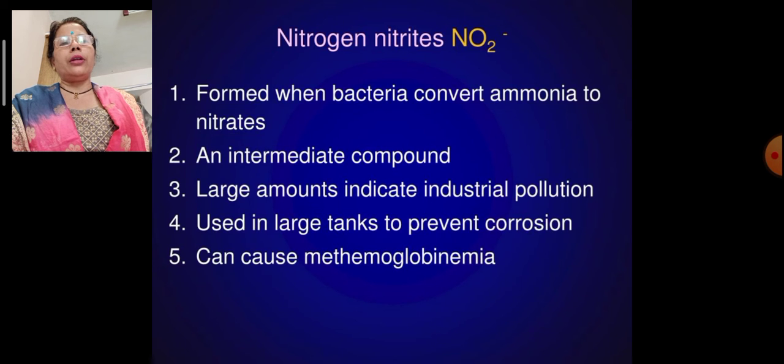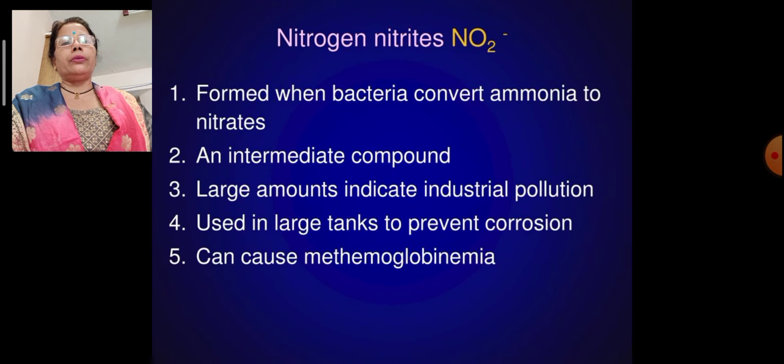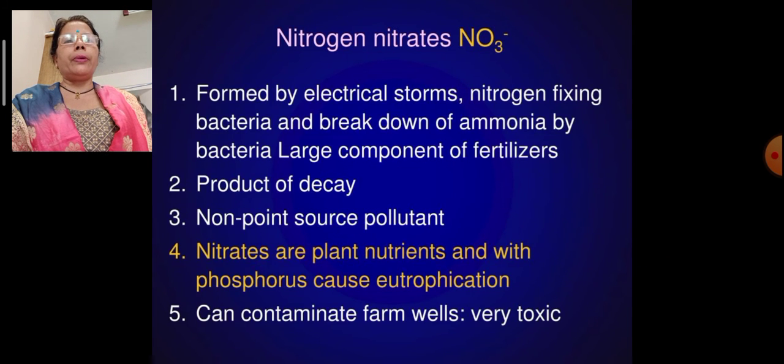NO2 minus, that is nitrogen nitrites, form when bacteria convert ammonia to nitrites, an intermediate compound. Large amounts indicate industrial pollution, and nitrites are used in large tanks to prevent corrosion. They can cause methemoglobinemia. So nitrogen present in nature is used for different purposes.